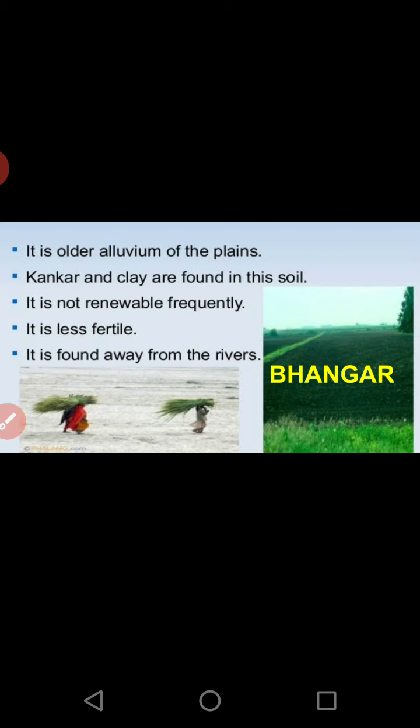We have the third division, Bhangar. This is also called old alluvial soil. Kankar, that means calcium nodules, are found in these soils. They are not renewed frequently; as I said, they will be renewed only when the next flood comes. They are less fertile and they are found away from the rivers. You can also say flood plains.